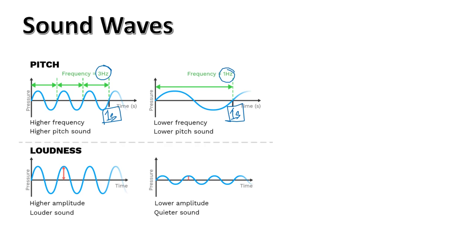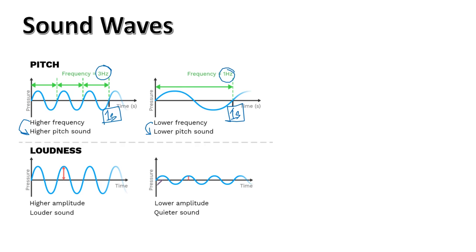And this one has a higher frequency. Frequency is related to pitch. Higher frequency means higher pitch. This has a lower frequency. Lower frequency means lower pitch. So pitch and frequency are separate from amplitude and loudness.